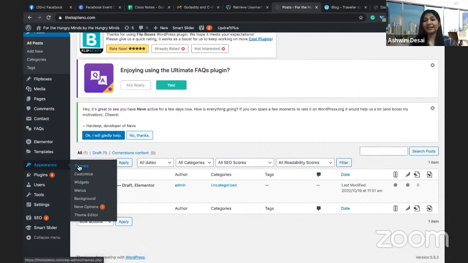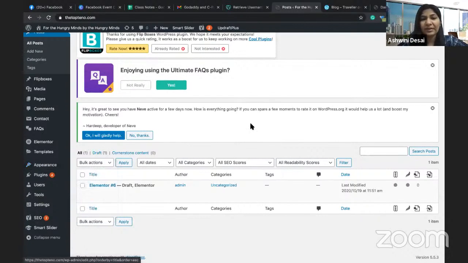But how will you design? We are not designers. We need to do a layout. Layout means what? My image will come here. My content will come here. This image will come over here. The icons will come over here. Where all these things will come, the placement of each aspect on the page, is called the layout.